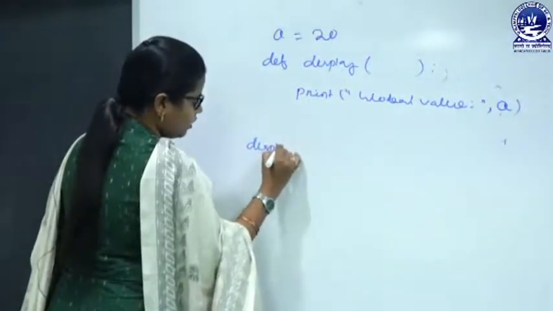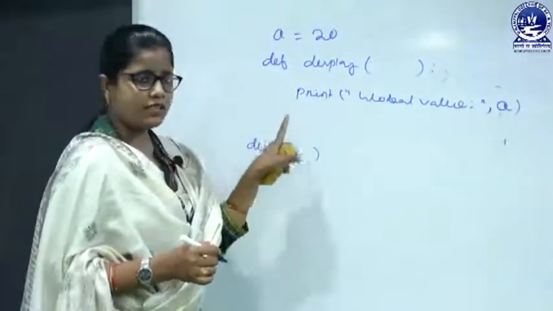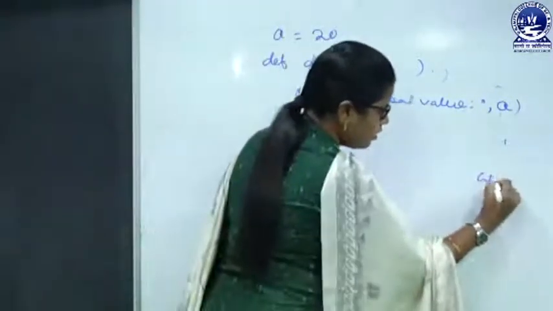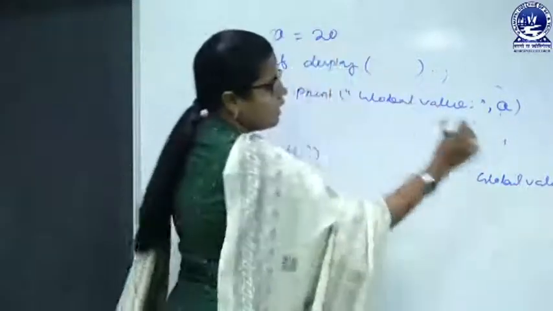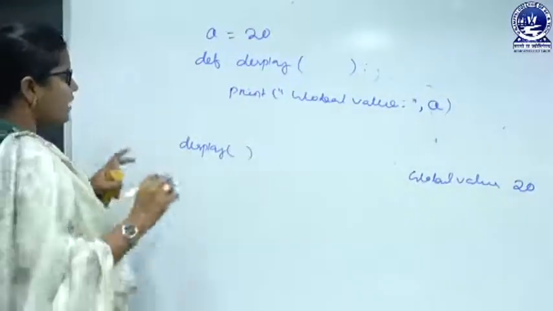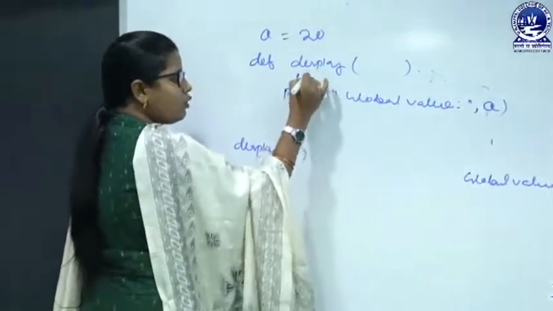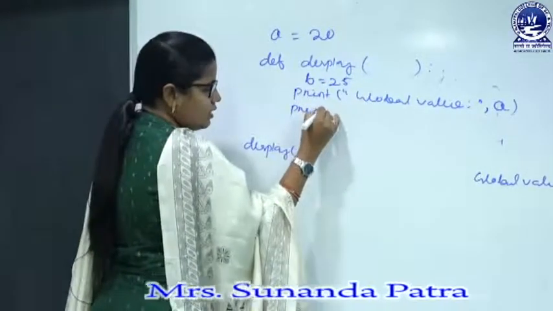By executing this, the output will be global value, that is A, and what is the value of A? A is 20. Suppose I am also writing here B equals 25 and I print